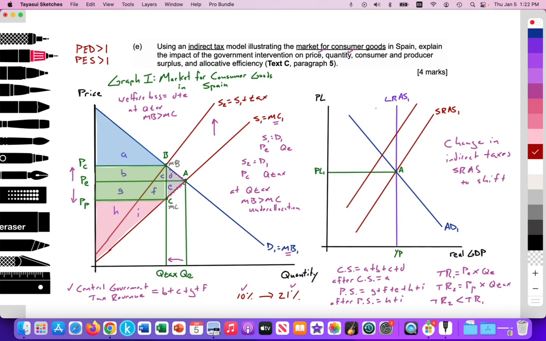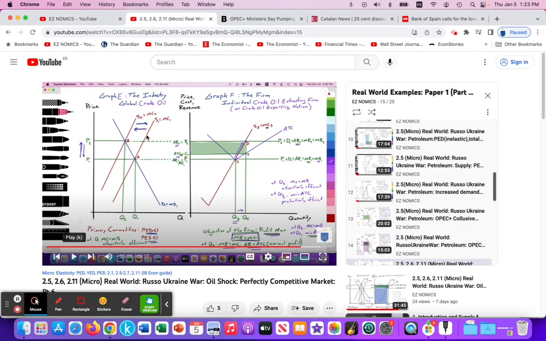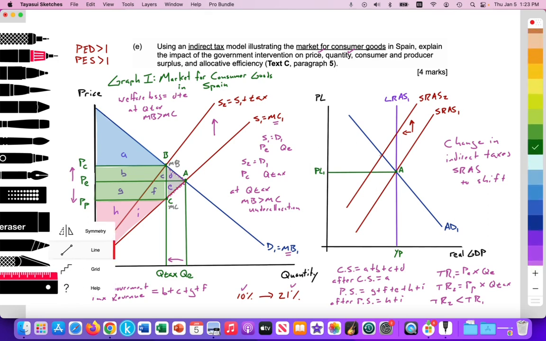Now, first, let's assume that Spain was at point A, full potential, with price level at PL1. And in previous videos, we talked about how the Russia-Ukraine war caused a supply shock, which we can see here. In this perfectly competitive market structure, there's a crude oil supply shock, energy price will rise as this shifts in. Individual firms will see an increase in cost, but at the macro level, SRAS is going to shift in or upwards by the value of that. So here we have cost-push inflation caused by the rise in energy prices.